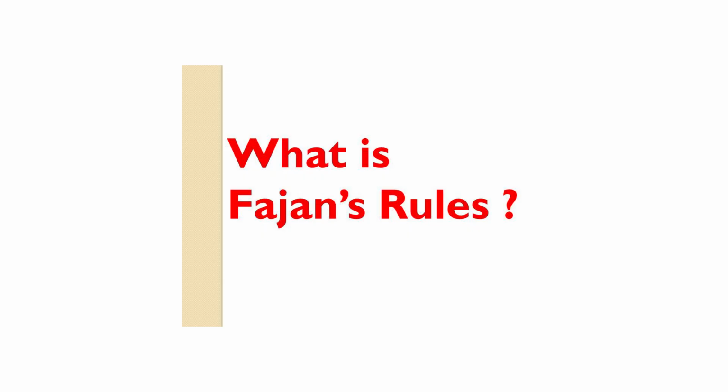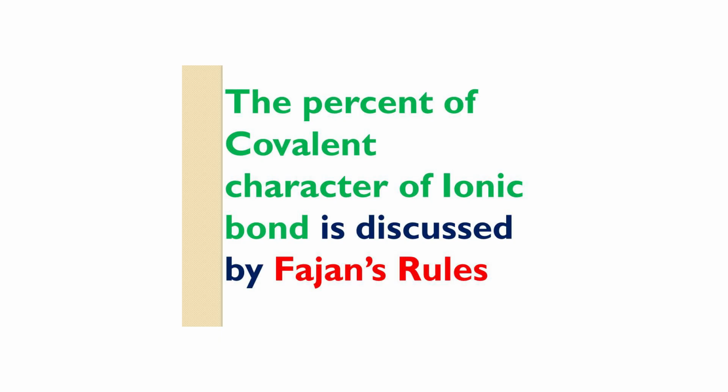Students, then we pass on to Fajans rules. What is Fajans rule? The percentage of covalent character of an ionic bond is discussed by Fajans rules. The main postulates of Fajans rules. 1.